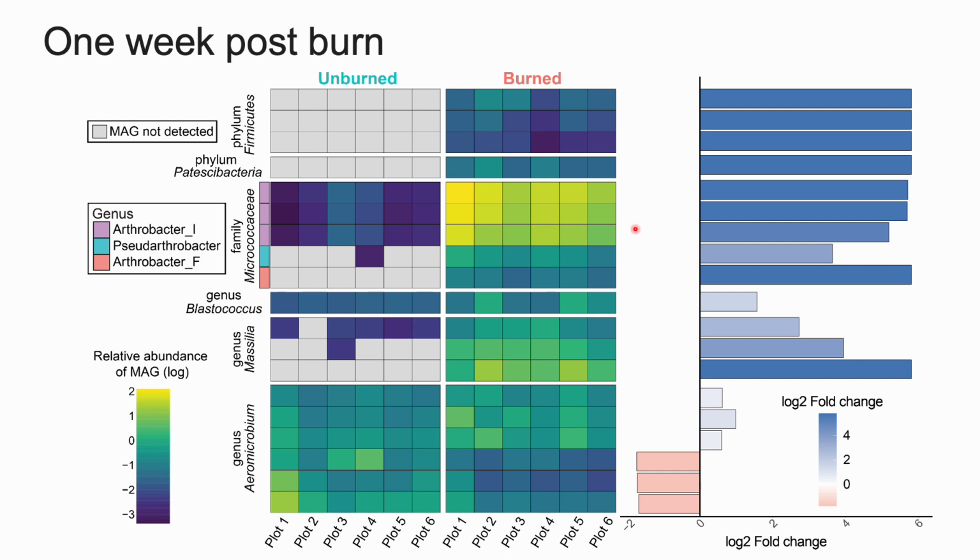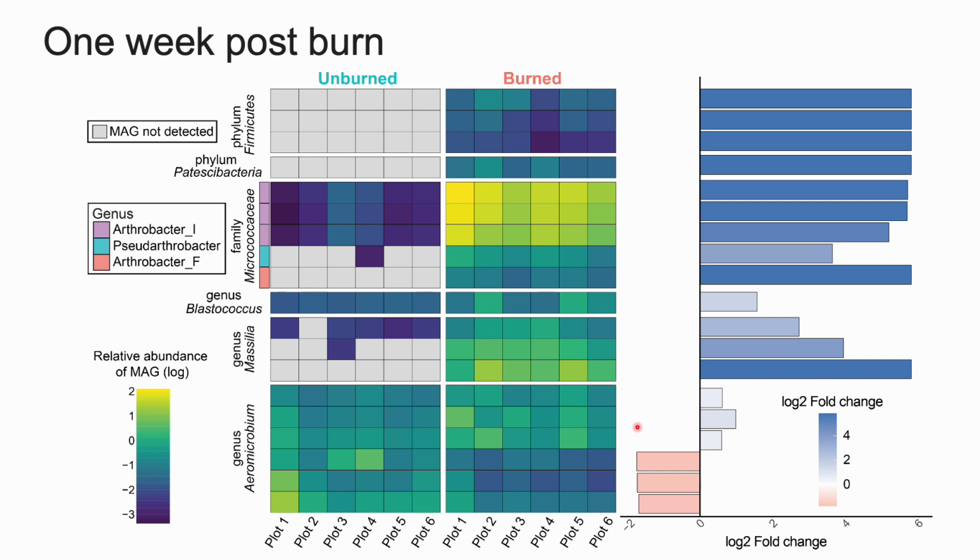Then we have the family Micrococcaceae and different Arthrobacter genera in them. Those are increasing. Similarly, we have Blastococcus and Bacilli. All three of them have been shown to increase post-fire, but in really different environments, so seeing them increase in our study was super surprising too. Then we have Aeromicrobium.